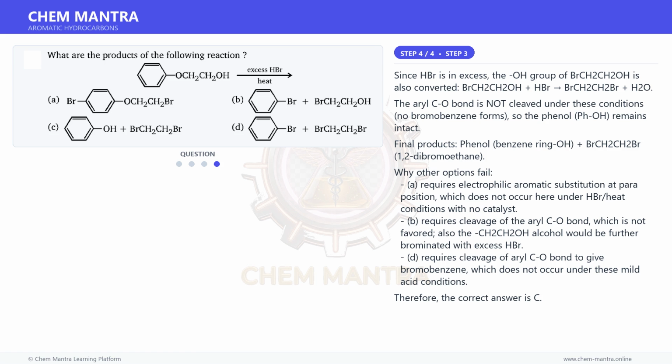Why other options fail? A. Requires electrophilic aromatic substitution at the para position, which does not occur here under HBr heat conditions with no catalyst. B. Requires cleavage of the aryl C-O bond, which is not favored. Also the CH2CH2OH alcohol would be further brominated with excess HBr. D. Requires cleavage of the aryl C-O bond to give bromobenzene, which does not occur under these mild acid conditions.